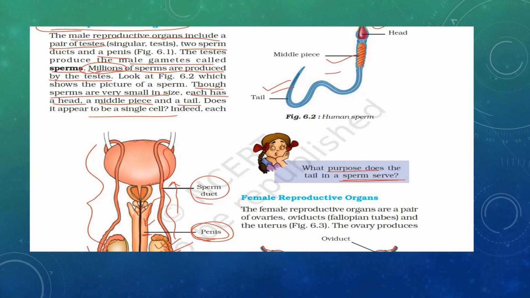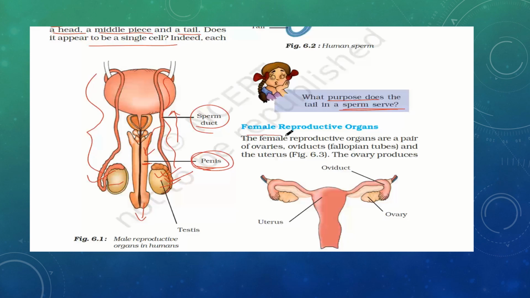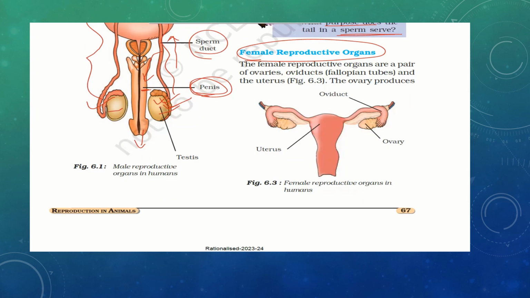Okay, so now we will move on to the female reproductive organs. The female reproductive organs are a pair of ovaries, oviducts or fallopian tubes, and the uterus. So these three are the main parts of the female reproductive system. So let us see that. These two are the ovaries.